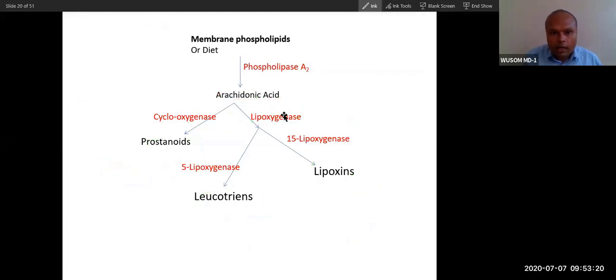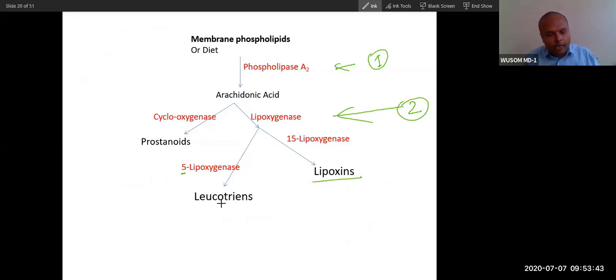So this is the pathway. Till now you have understood: this is step 1, and this is step 2. There are two types of lipoxygenase enzyme, and the products differ based on that. 5-lipoxygenase will produce leukotrienes, and 15-lipoxygenase will produce lipoxins. You can see that the 5 is a lower number for the larger molecule, so the larger molecule carries the lower number. So both are lipoxygenase.